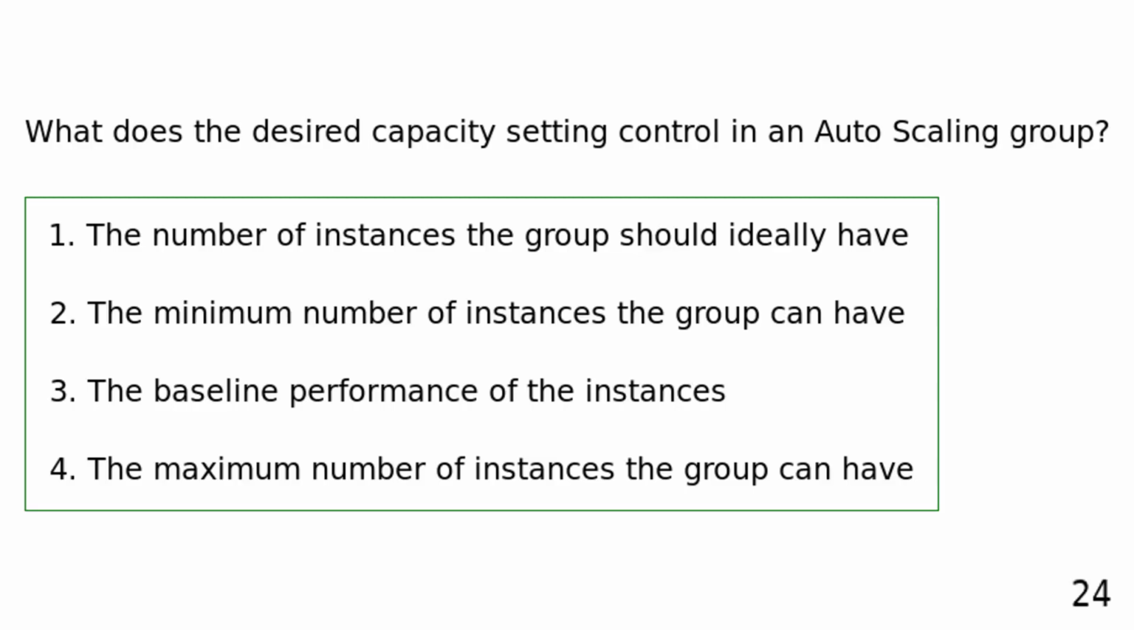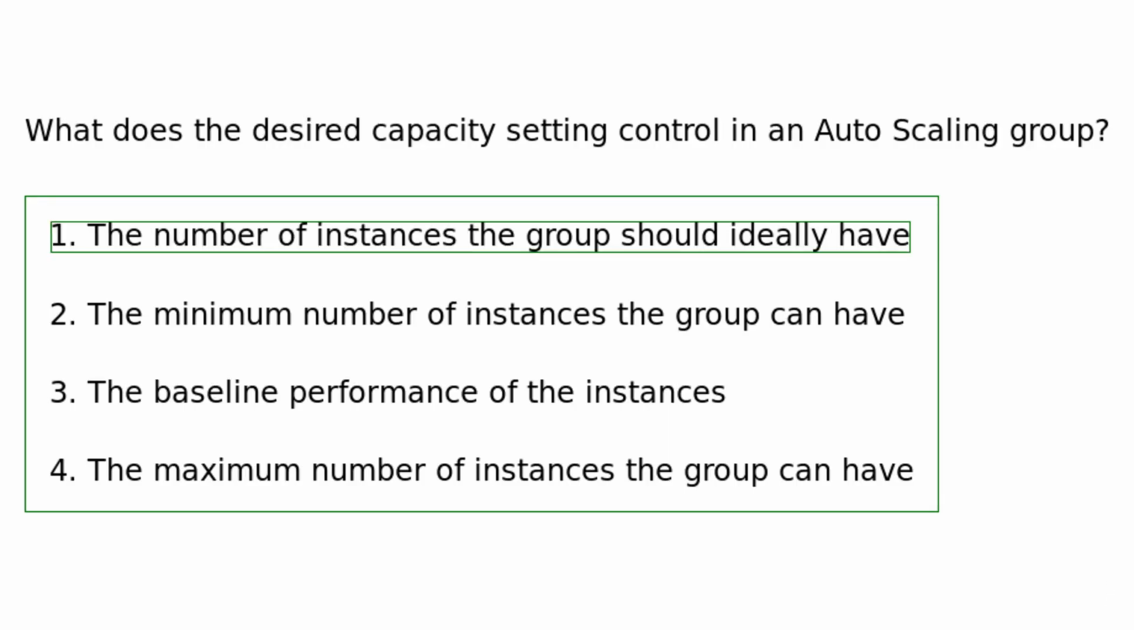What does the desired capacity setting control in an auto-scaling group? The number of instances the group should ideally have. The minimum number of instances the group can have. The baseline performance of the instances. The maximum number of instances the group can have. The desired capacity setting controls the number of instances the auto-scaling group should ideally have at any given time.